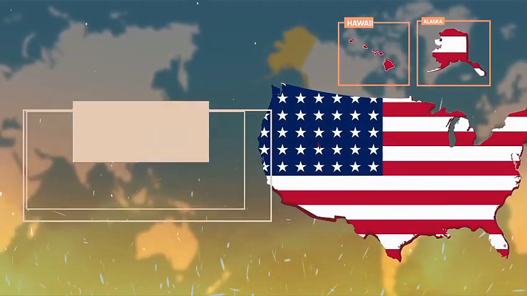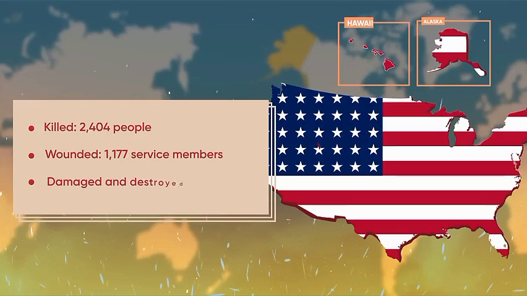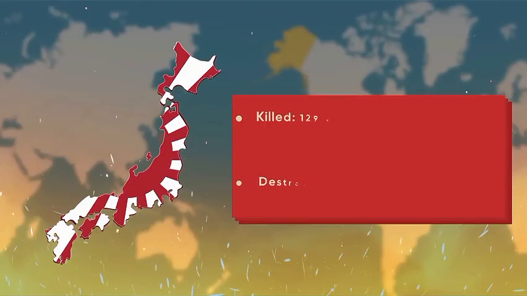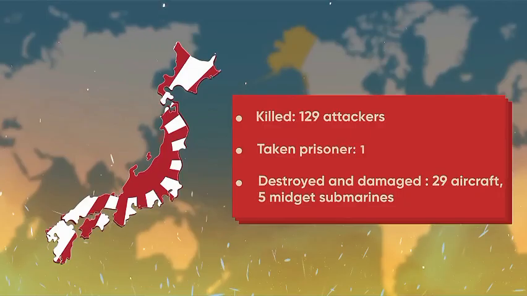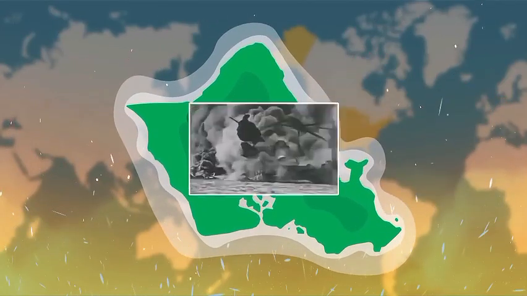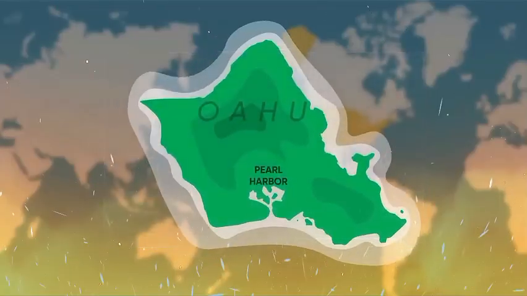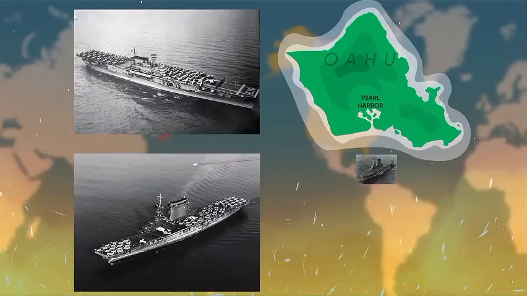The attack killed 2,404 US personnel, including 68 civilians, wounded more than 1,177 service members, and damaged and destroyed 19 US naval ships, including 8 battleships. The Japanese losses included 29 aircraft, 5 midget submarines, and 129 attackers killed and 1 taken prisoner. No one could doubt that the Pearl Harbor attack caused devastating damage to the US base. However, the assault had failed in its objectives to completely disable the US Navy.